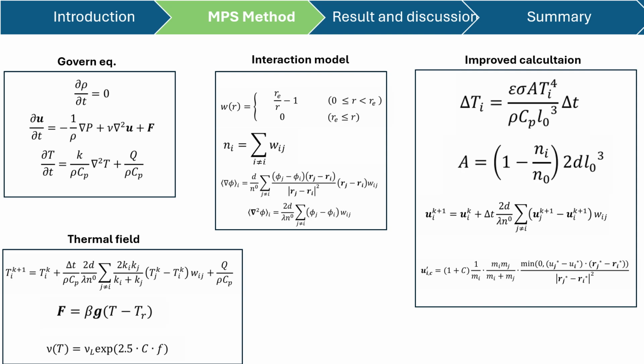So from the governing equations and interaction model, we have the thermal field calculation. As you can see, the temperature calculation comes from the energy conservation and from the Laplacian model in the MPS method. After that, we have the external force calculation, like the buoyancy equation. Then we have the viscosity calculation as a function of temperature. And the last one, we have the improved calculations. The first one is the radiation heat transfer, the second one is the surface calculation, and the last one is the velocity calculation.